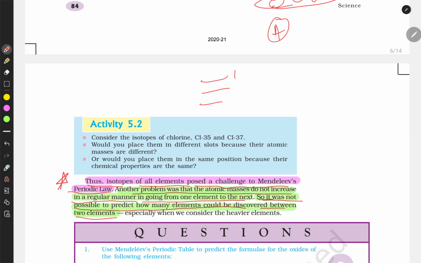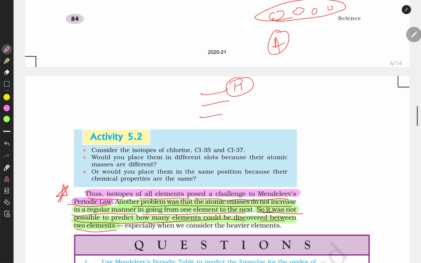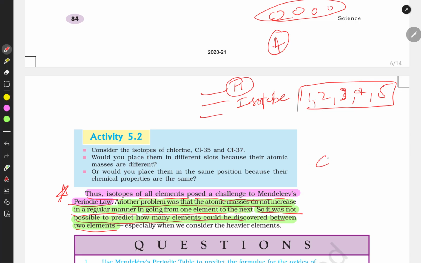First, the place of hydrogen was not fixed. Second, when isotopes were discovered later, what happens? Suppose the atomic masses of different elements are in increasing order 1, 2, 3, 4, and isotopes are those of the same element, like carbon.